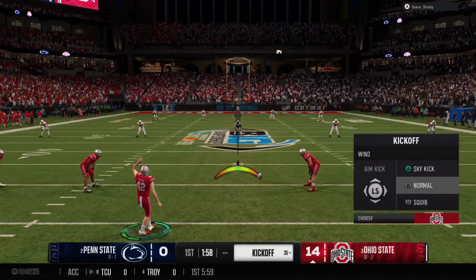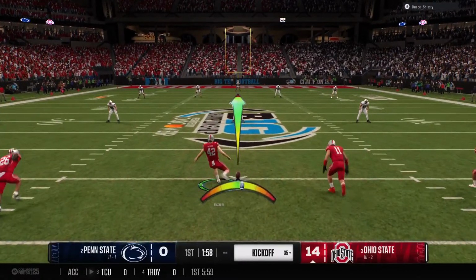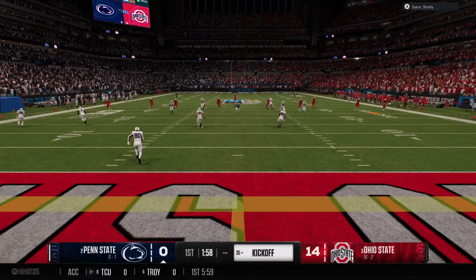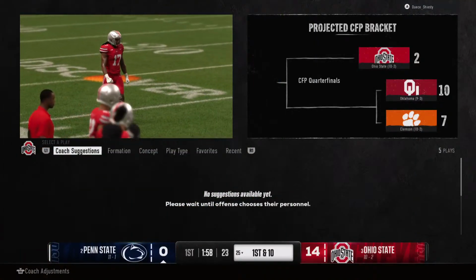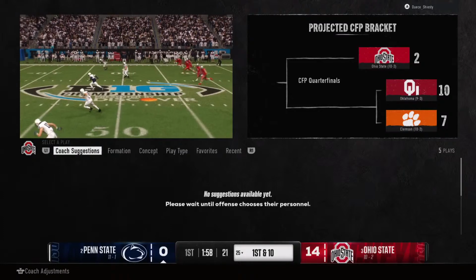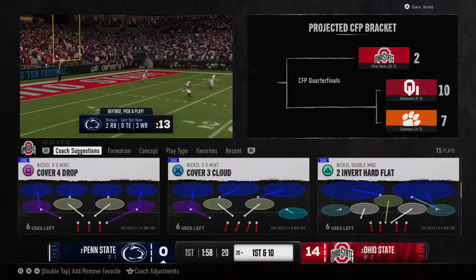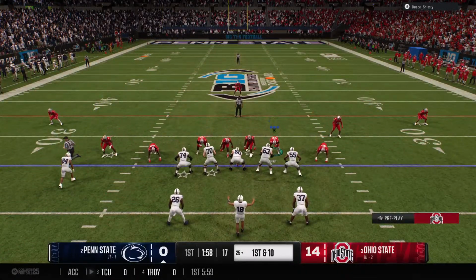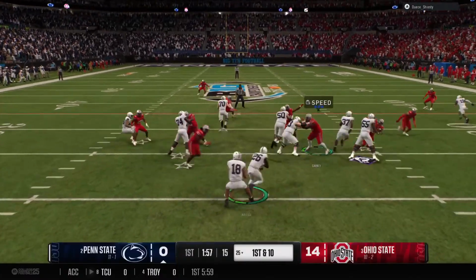Kickoff team is on the field to boot this one away. Kick bounces out of the back of the end zone for a touchback. And the Penn State offense is back out on the field. It'll be interesting to see if this quarterback can bounce back. He threw a pick 6 in the last possession.